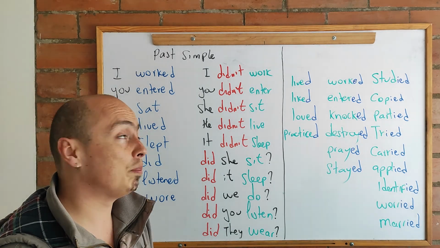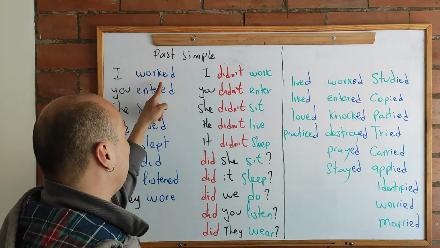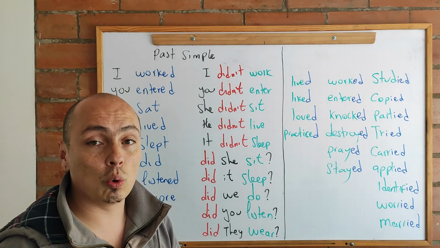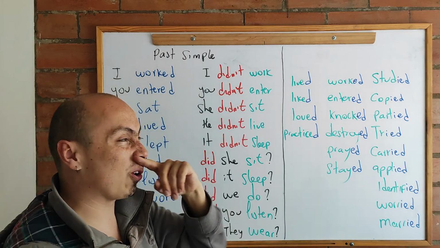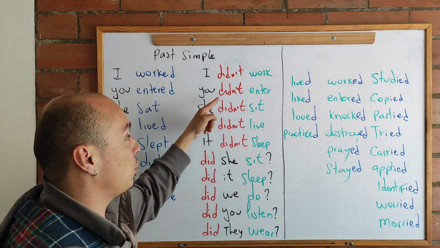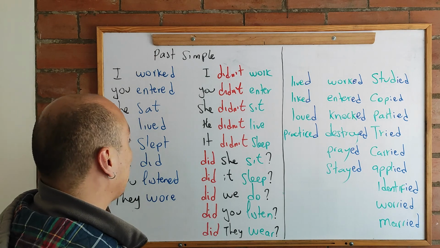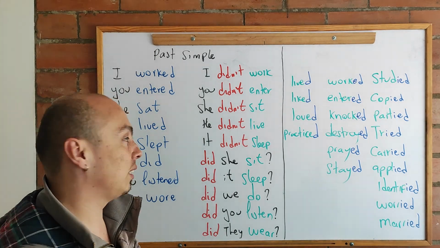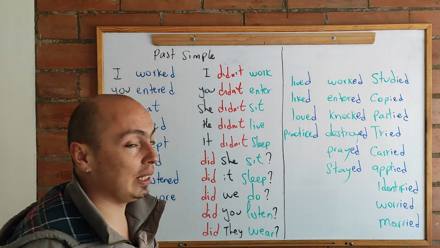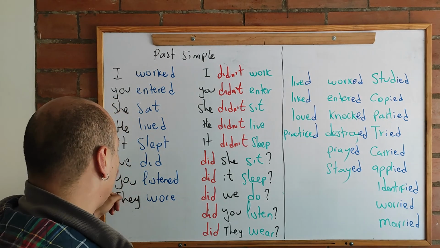Why is it so simple? Because when you use the auxiliary, if you notice, the verb is no longer conjugated. So you say, I worked, I didn't work. You entered, you didn't enter. She sat, she didn't sit. He lived, he didn't live. It slept, it didn't sleep.